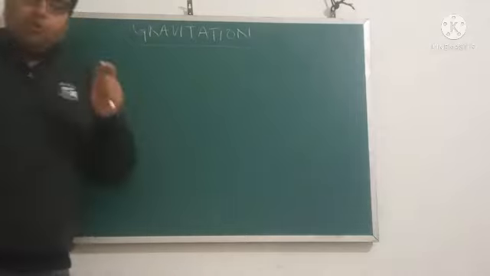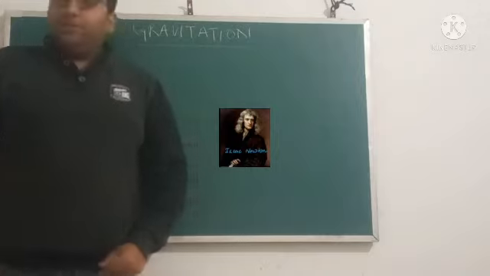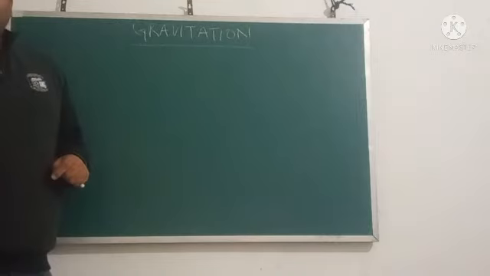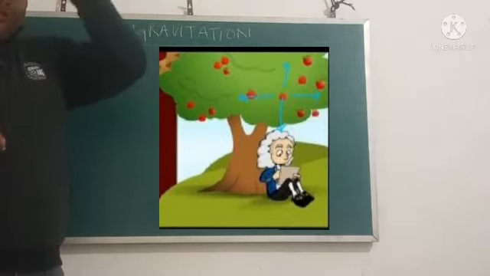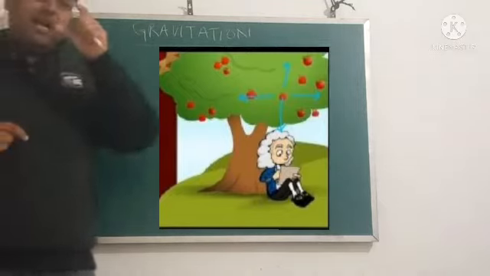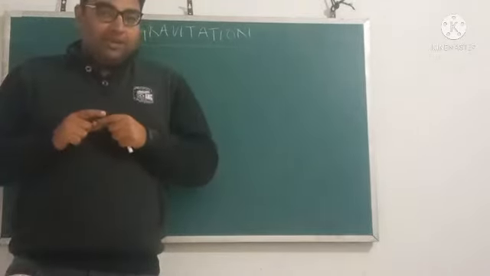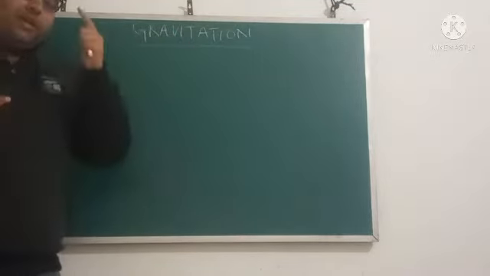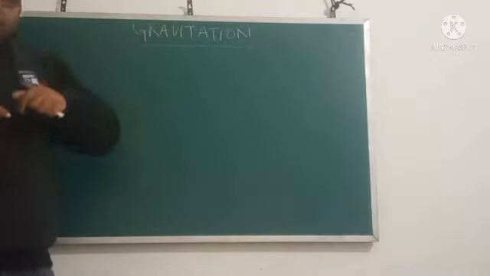Students, from our lower classes, we have listened to a story of Sir Isaac Newton. And what was that story? That once upon a time, Mr. Isaac Newton was sleeping under an apple tree, and an apple from that tree fell on him. When that apple fell on him, he thought, why did this physical phenomenon happen? He thought, why when we throw anything in the sky, does it come back to the earth?